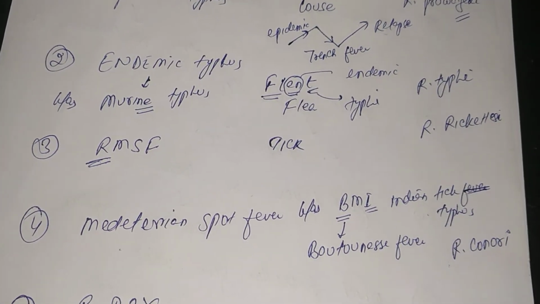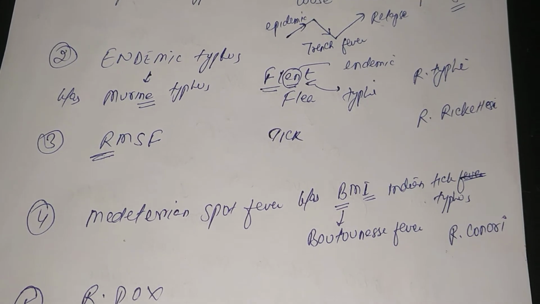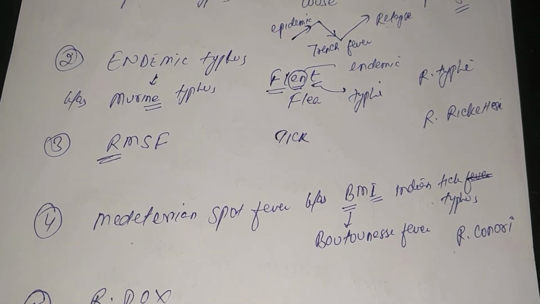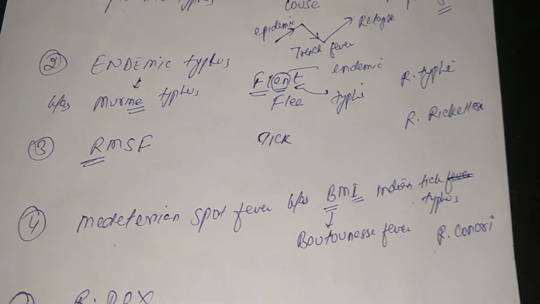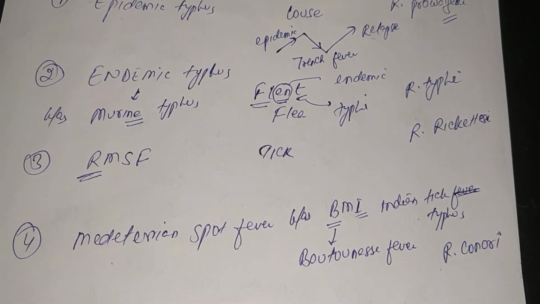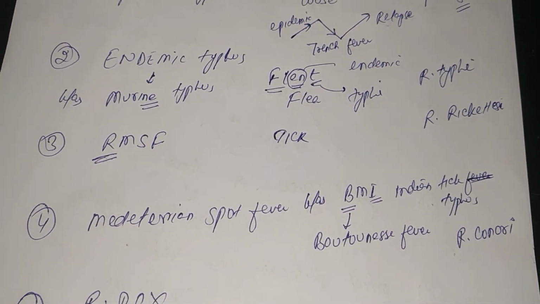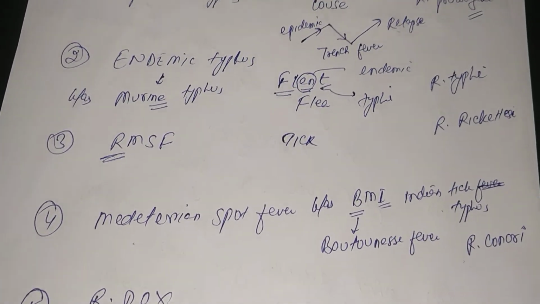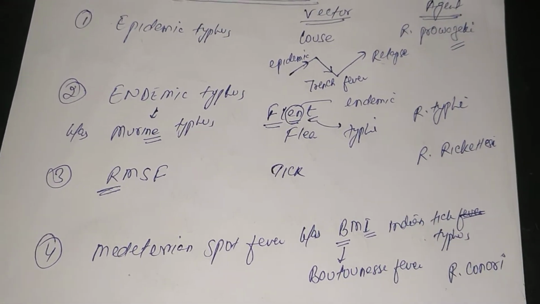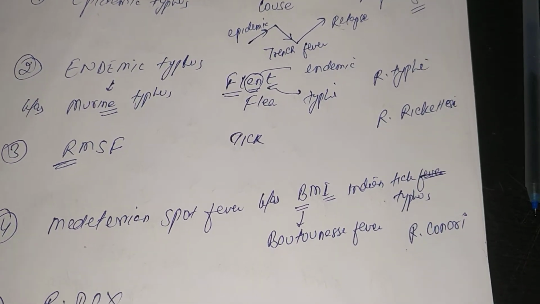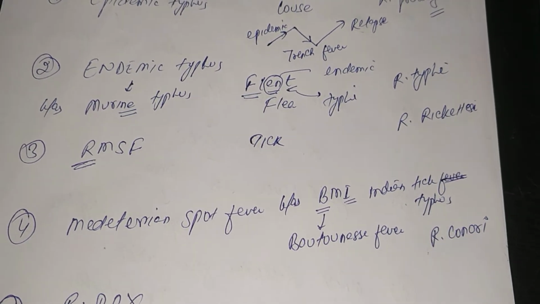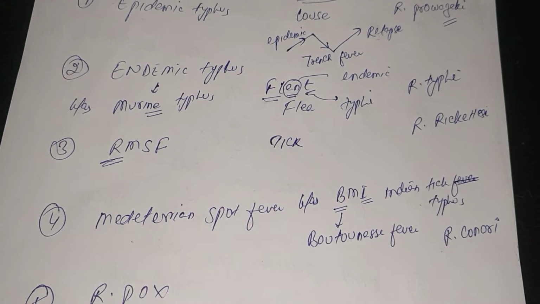The second is endemic typhus, which is also known as murine typhus. Okay, and the trick is Flea, FL, Philly; EN, endemic; T for typhi. So the agent is Rickettsia typhi, and the vector is the flea. Rocky Mountain spotted fever: the trick is R for R, rickettsii, and the vector is tick.